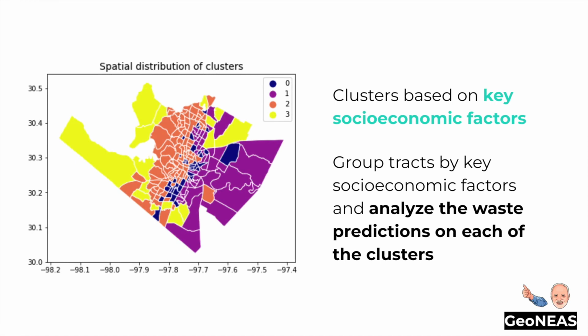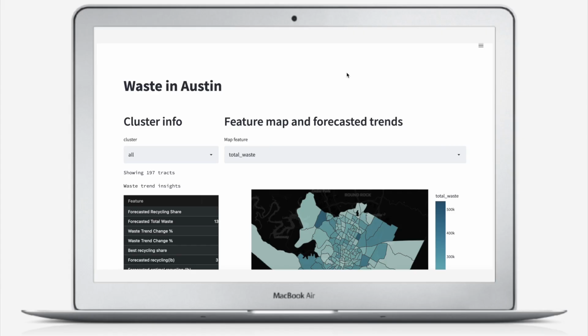Additionally, we use clustering techniques to create cohorts of similar tracts based on key socioeconomic factors. With these clusters, we aim to facilitate the waste comparative analysis by grouping tracts with similar characteristics.